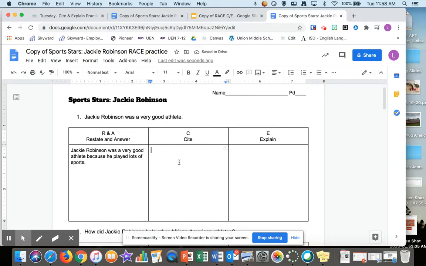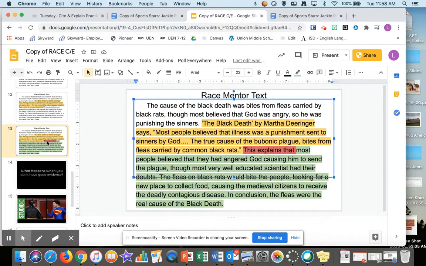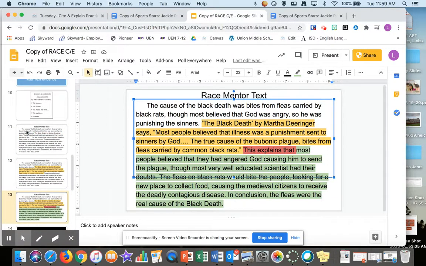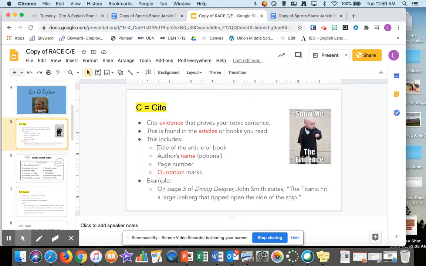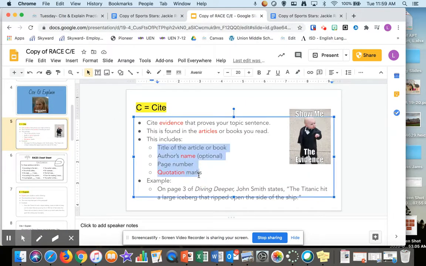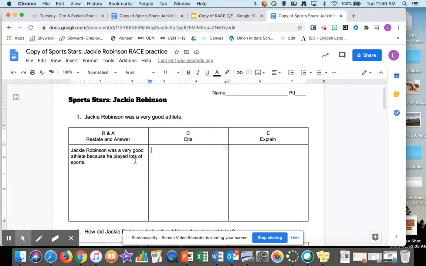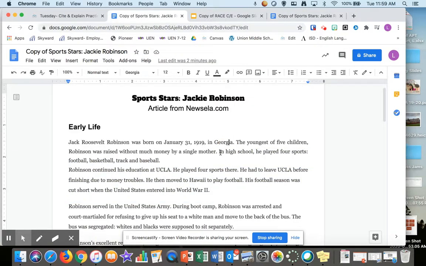Now, your cite, remember, what you'll learn from this activity and your notes is that a cite is somebody else's words. That is your text evidence. So you need to make sure you include these things. Now, because we just have one article, I'm just going to say the article. The article says, we got to put our quotation marks. We don't want to plagiarize. I'm going to do this quote right here.